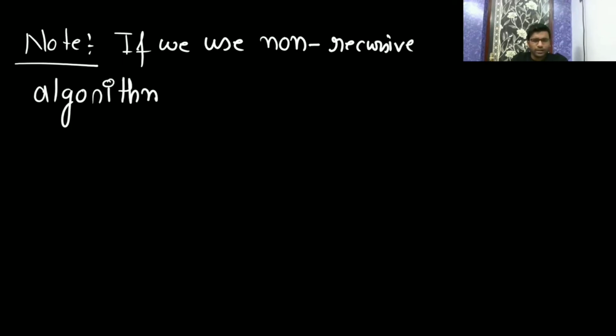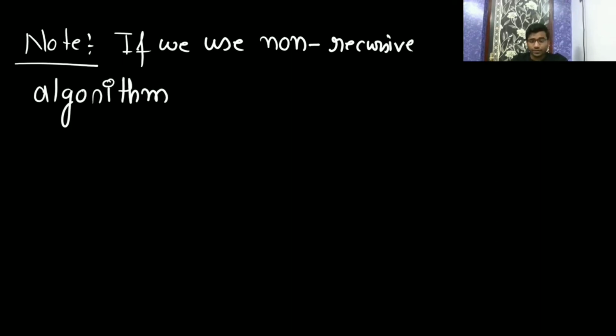Now take a note. We have seen that in quick sort the space complexity is big O of log n because of the recursion. If we use a non-recursive algorithm instead of a recursive algorithm in quick sort, then space complexity is going to be theta of 1. Non-recursive quick sort I am not going to show you. You can try at home, or if you ask, then in the next class I will explain it, because that is not required for GATE.